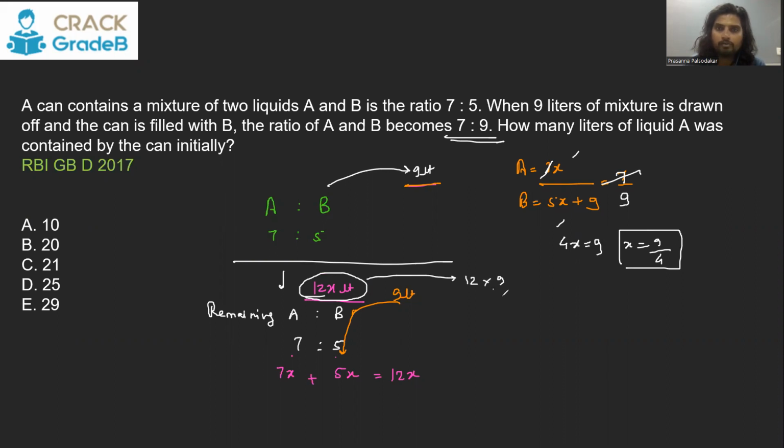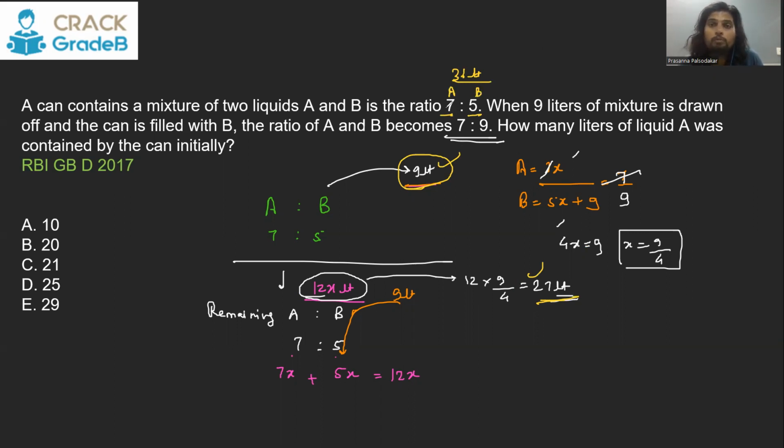12 into 9/4, that is 27 liters. 27 liters is the remaining mixture. After you took out the 9 liter here, what remains is the 27 liter. That means initially it was this 27 plus this 9. It was 36 liter initially, in which A and B were in the ratio 7:5.